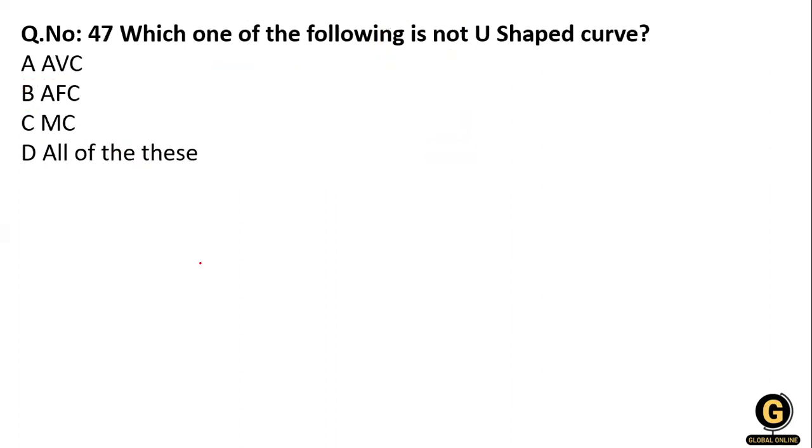Clear? Which one of the following is not a U-shaped curve? The options are average variable cost, average fixed cost, MC, and all of the above. Whenever all of the above is given, you should not always mark it all of the above. Never. So the average variable cost goes like this.